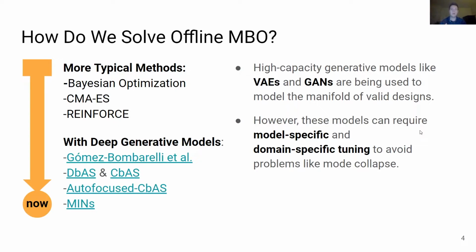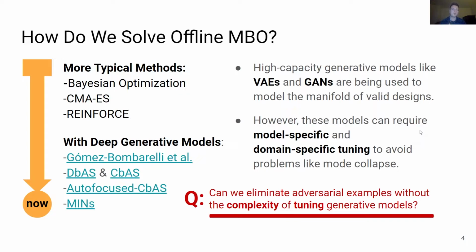And moreover, unlike pure generative modeling, optimization would naturally require modeling the tail ends of the data distribution, which can be especially challenging to estimate, even to a reasonable degree of accuracy. Thus, in this work, we investigate if we can eliminate adversarial examples without the complexity of tuning and learning a generative model. By utilizing only a single predictive model trained with supervised learning, while utilizing simple optimization schemes such as gradient descent on the predictions of the learned function.